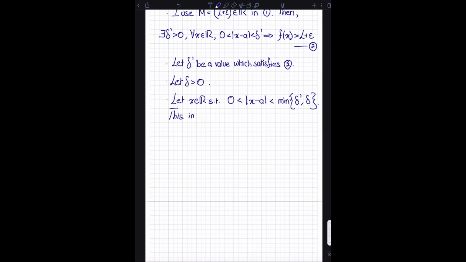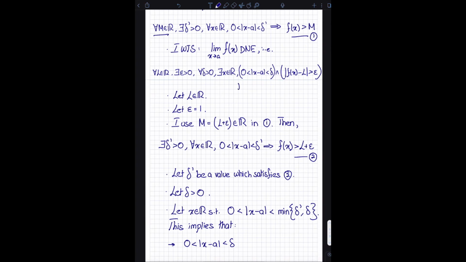this implies, or what this choice of x does is that it implies that, so 2 things we get from this. The first thing we get is 0 has to be less than, because remember, this ensures that my x is both within delta and within delta prime of a. So the first thing I get is that my x is within, let's say, delta of a. That is this condition right here.